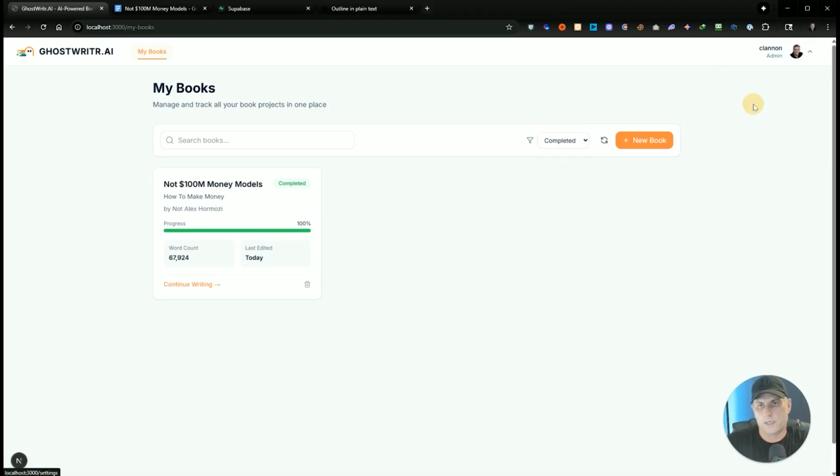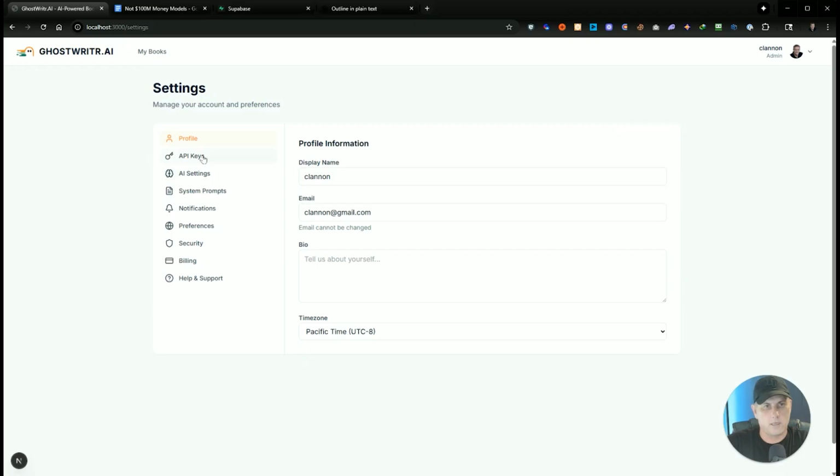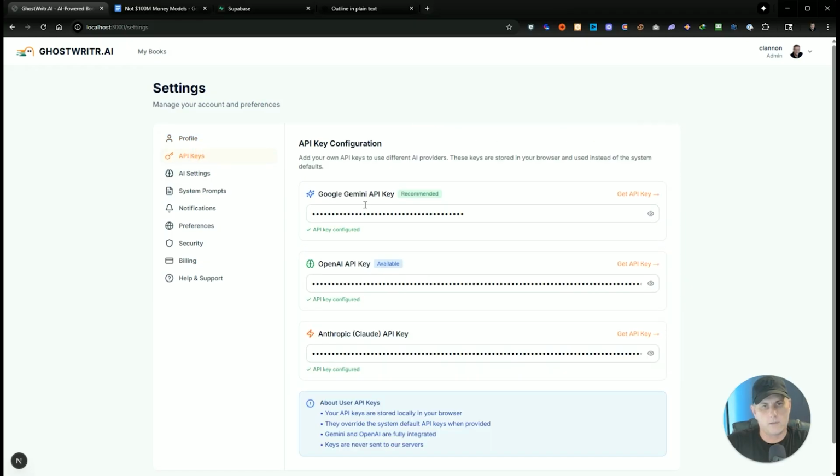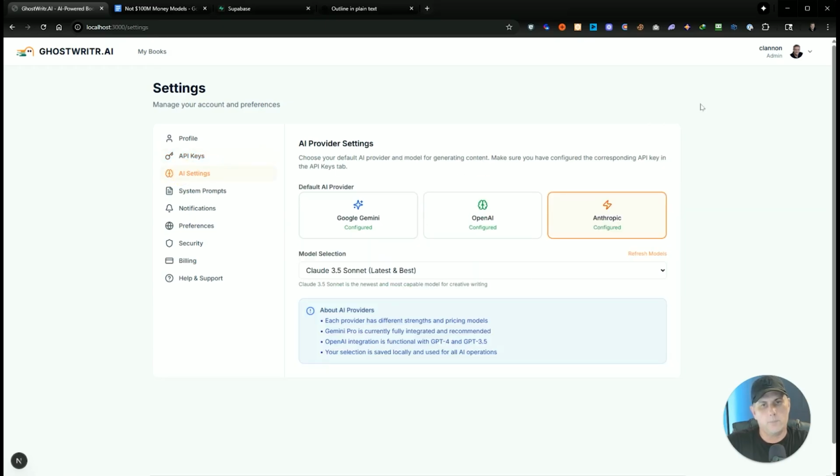If I go to account settings, I'll show you what's in account settings. Right now I've got Google Gemini, OpenAI, Anthropic. You can use your own API keys here, and then you can select a default. I've got Anthropic set here because it's still the best writer, in my opinion.